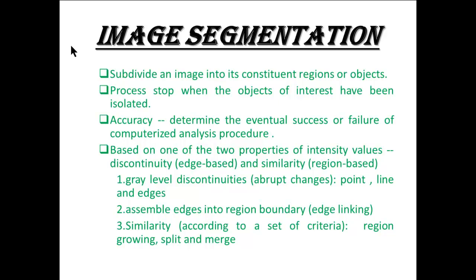Segmentation is based on one of two properties of intensity values: discontinuity, which is edge-based, and similarity, which is region-based. One, gray level discontinuity: abrupt changes at points, lines, and edges. Assemble edges into region boundaries. Similarity links pixels according to a set of criteria. Region grouping, splitting, and merging.